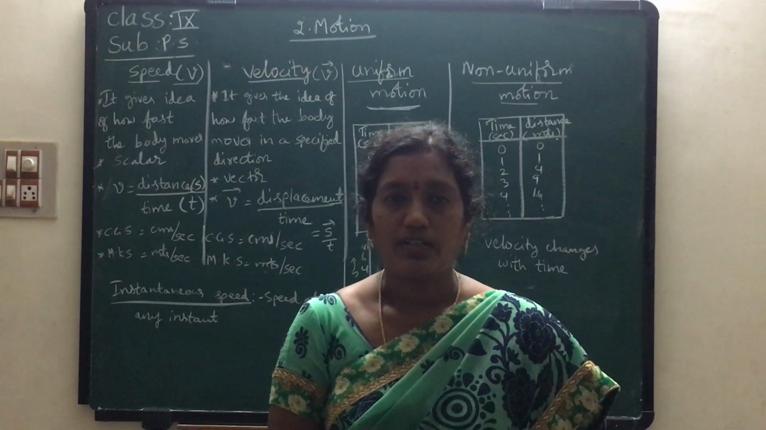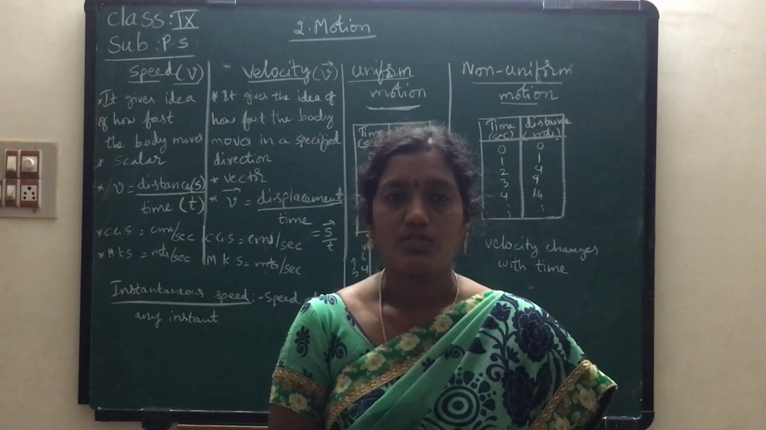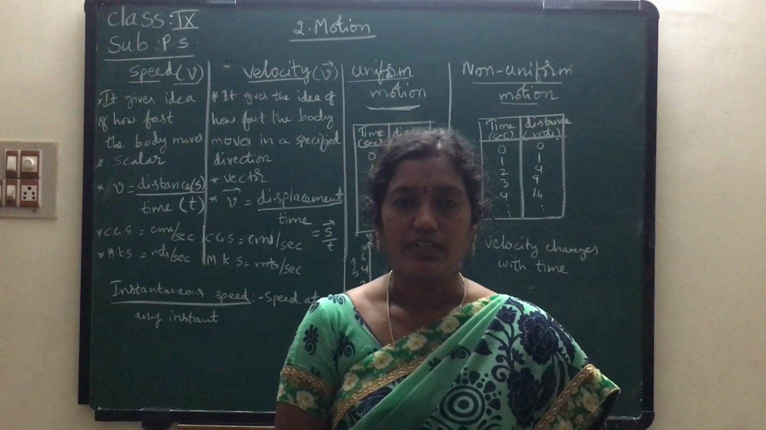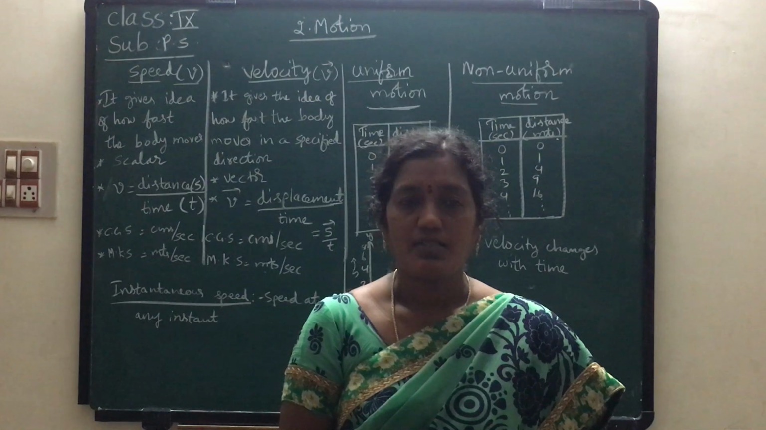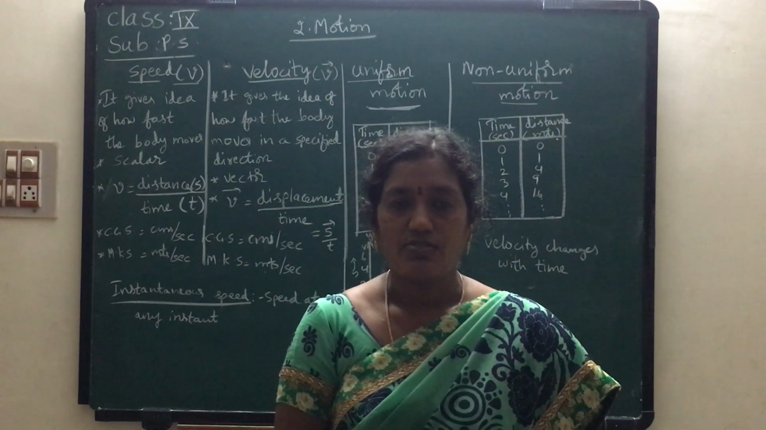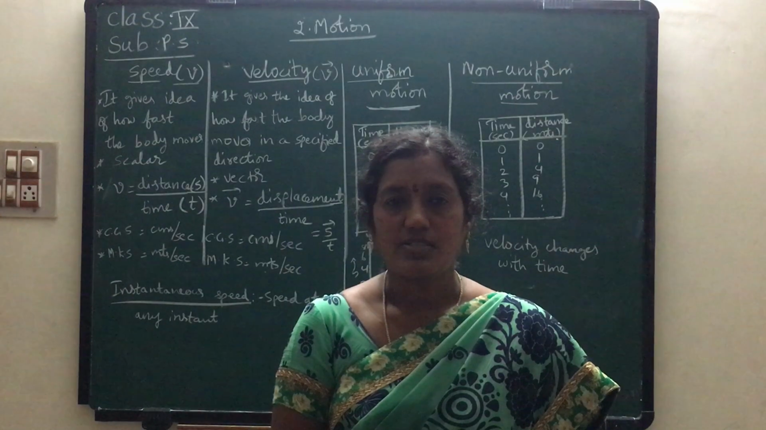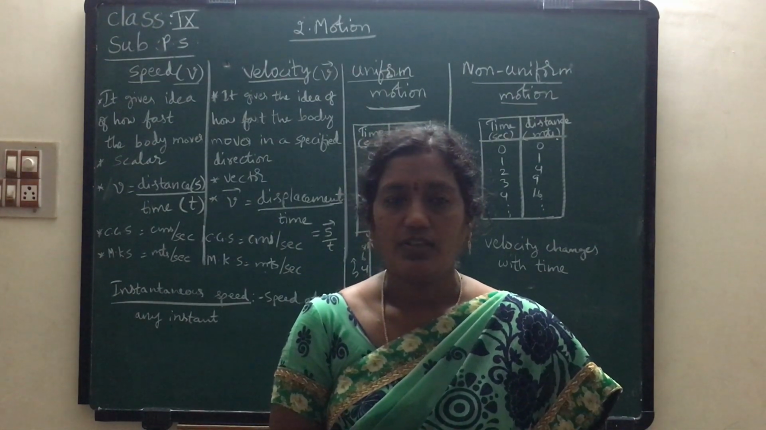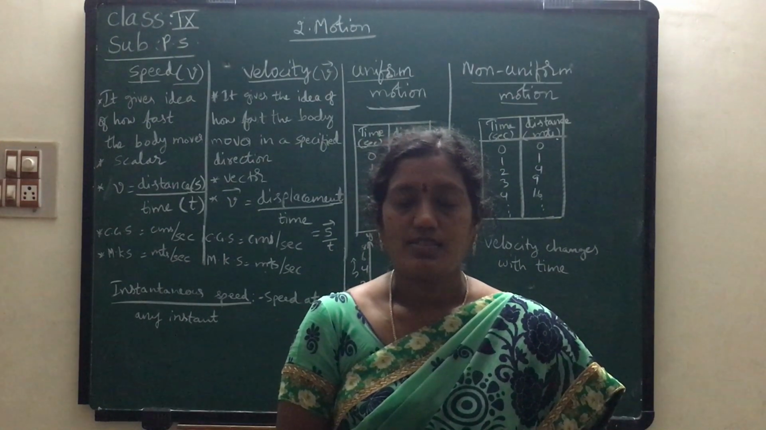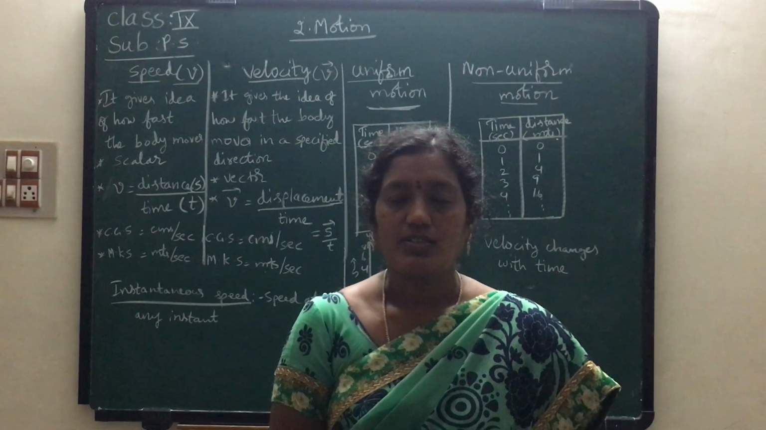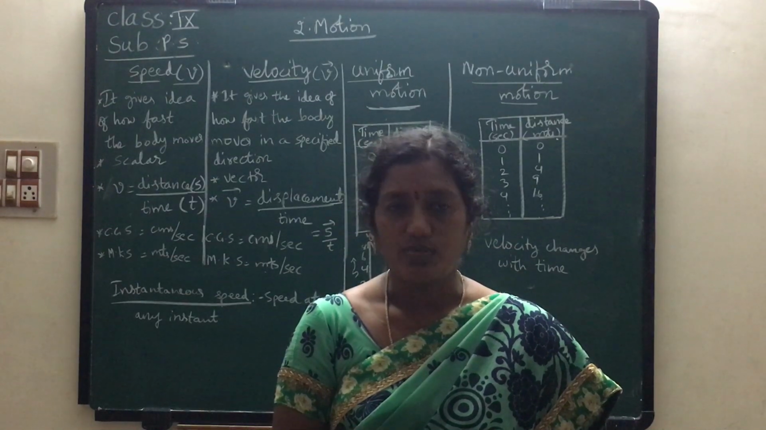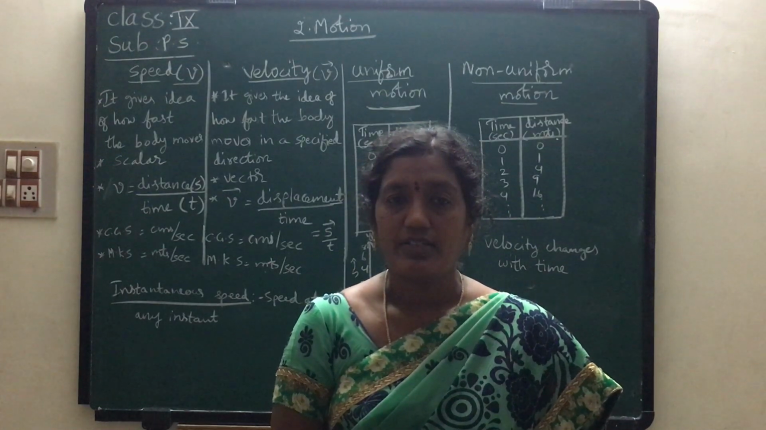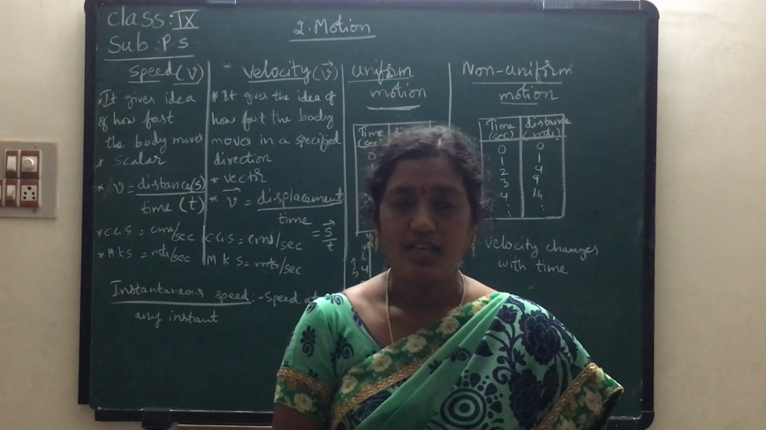What is a vector quantity? The physical quantity which has both magnitude and direction is called a vector quantity. Examples for this are displacement, velocity, average velocity, etc. Next, distance. Distance is the length of the path covered by an object in a specific path. Next, displacement. Displacement is the shortest distance covered by an object in a specified direction. Therefore, displacement is a vector and distance is a scalar.